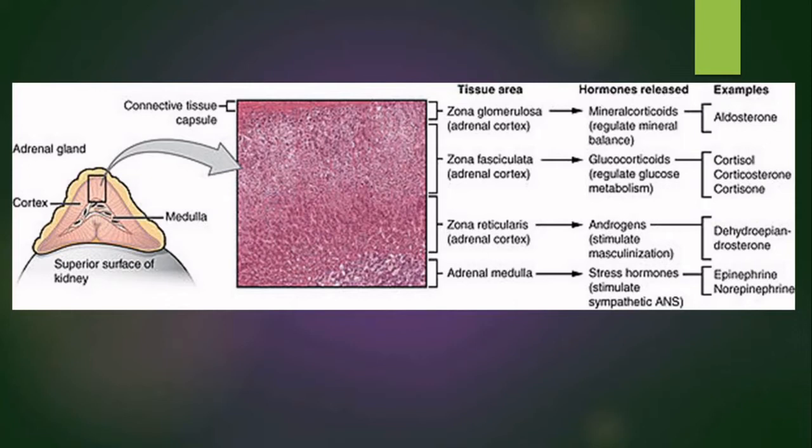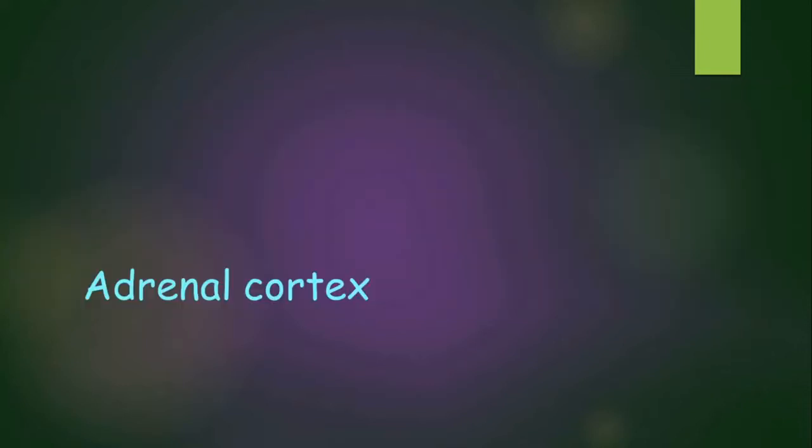And finally, you have the zona reticularis, also the tissue of the adrenal cortex, which produces androgens that stimulate masculinization. Example is dehydroepiandrosterone. And finally, you have the adrenal medulla, the innermost region, which is important for the synthesis of stress hormones that stimulate the sympathetic autonomic nervous system. Examples are epinephrine and norepinephrine. So, we will go through each of the segments separately.